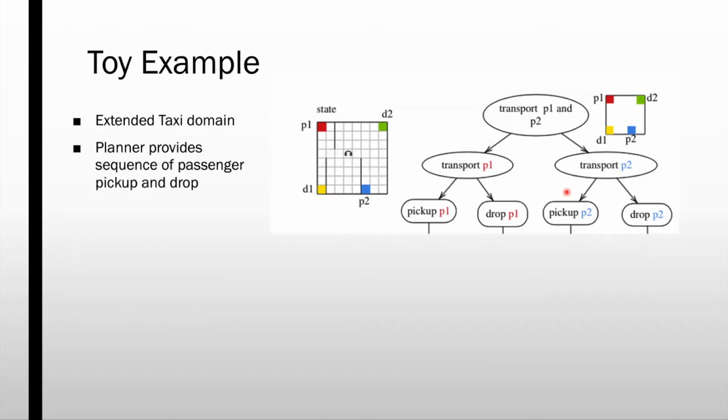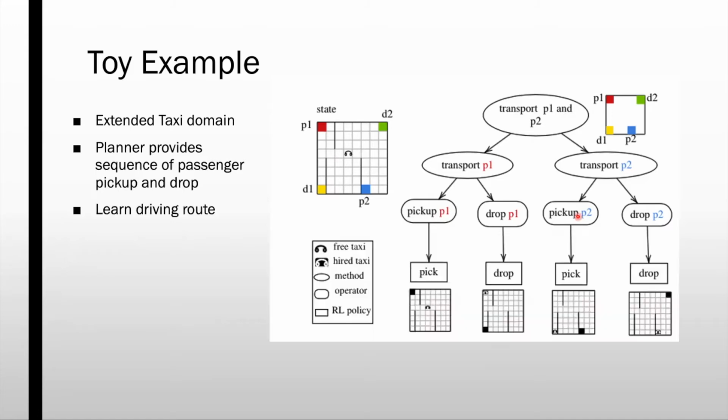In this extended taxi domain, the task of transporting passengers P1 and P2 is divided between the HTN planner and the RL agent. The planner at the top decomposes the task into a sequence of subtasks. In this case, it is pick up P1, drop P1, pick up P2, drop P2. These subtasks are then executed by the RL agent at the lower level.